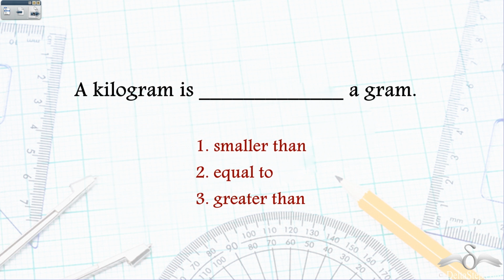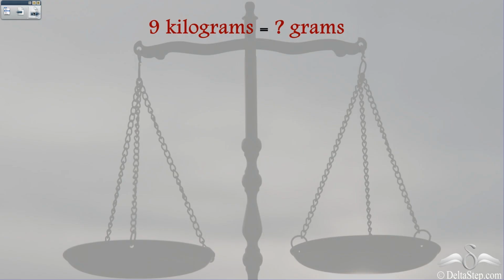Is a kilogram smaller than a gram, equal to a gram, or greater than a gram? What do you think? Well, it is greater than a gram, because gram is a smaller unit than kilogram. So now you know that 1 kilogram is 1000 grams.